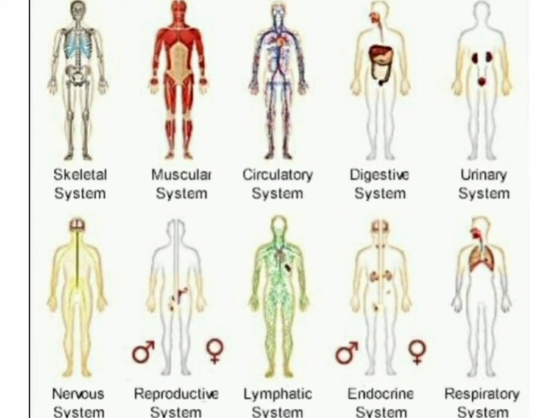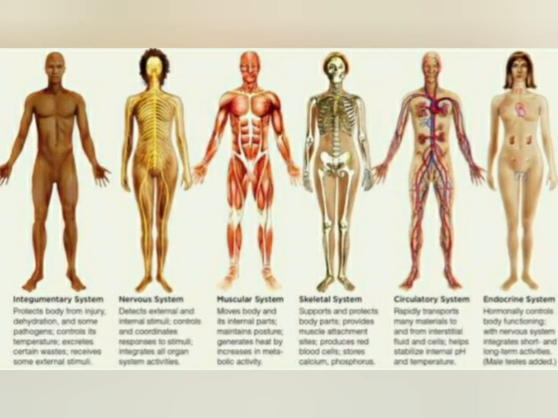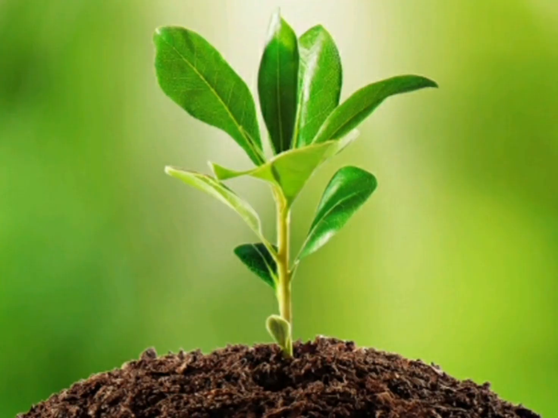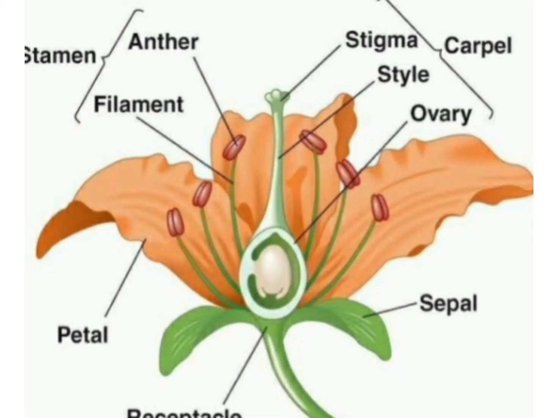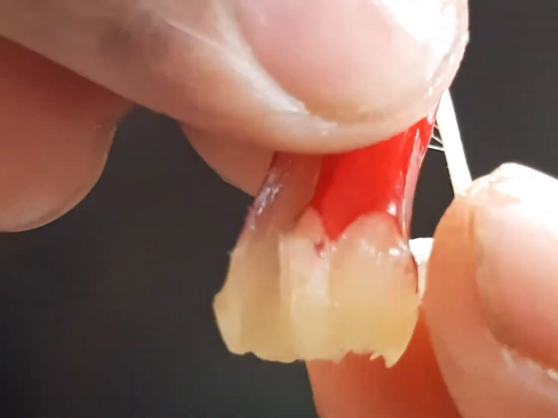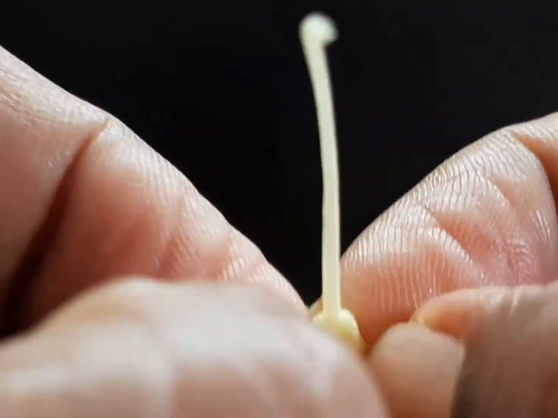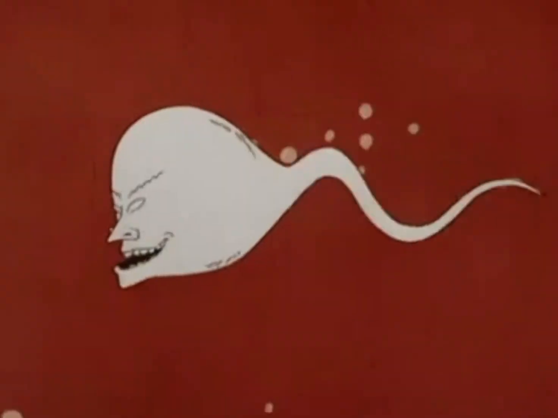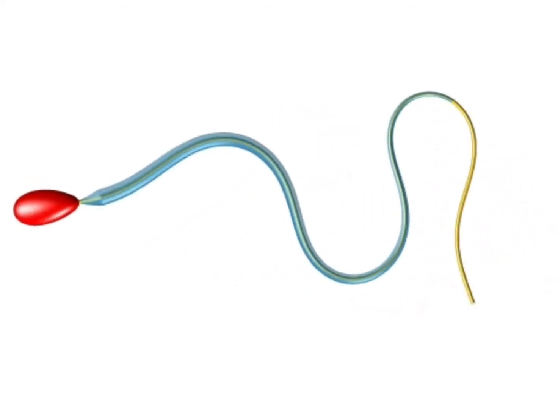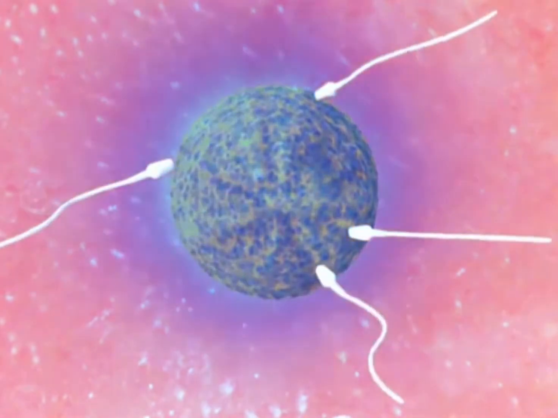All multicellular organisms need specialized cell types to carry out specialized functions. For example, in plants, they have developed different types of cells and tissues for sexual reproduction. Just as you have learned in the previous video about the sexual reproduction in flowering plants. Likewise, humans have also developed specialized germ cells for the purpose of sexual reproduction.